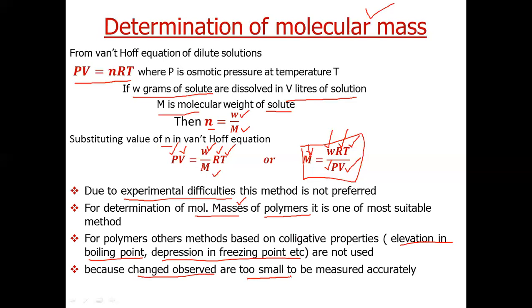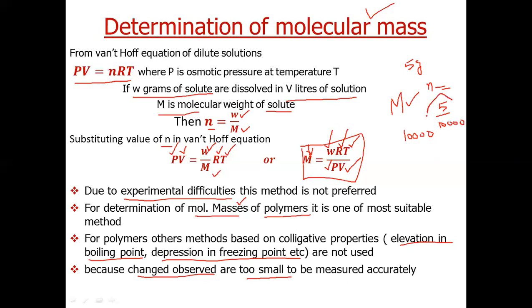Now let us try to understand why the change is less. Polymers generally have very high molecular mass, in the range of 10,000 or even more. Suppose we have taken 5 gram of polymer. So what will be n? n will be 5 divided by 10000, which is a very small number.